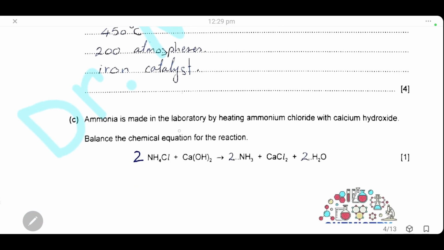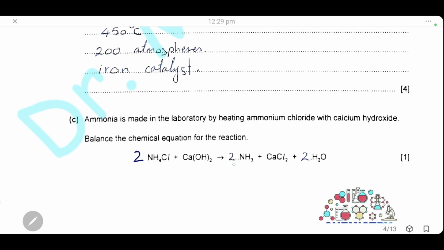Ammonia is made in the laboratory by heating ammonium chloride with calcium hydroxide. Balance the chemical equation for the reaction. Okay, we will start here. Calcium is already balanced. Then we will go for nitrogen. Here, chlorine is 1. Here, chlorine is 2. So we will multiply this by 2. Now we have 2 nitrogen. So we will multiply ammonia by 2.